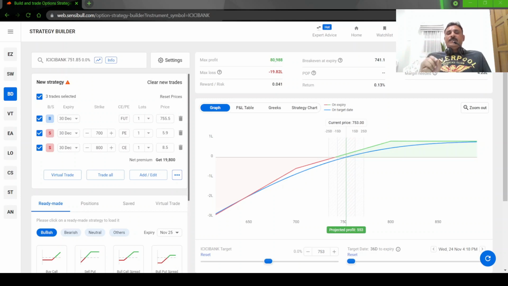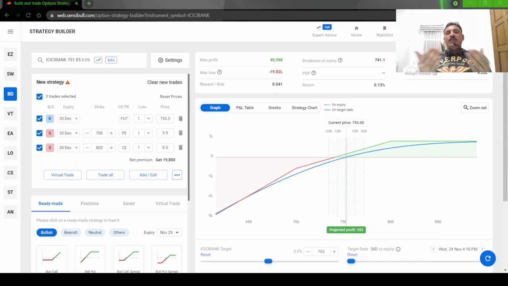So the first adjustment is exit at break even. You will exit with the minimum loss, or you do an adjustment of buying two more puts. One put is for hedging your sold put. The second put is for hedging your long future. You are long in future, the stock is coming down, which means your future will be at a loss. So to hedge that loss, you are going to buy an additional put. So there are a total of two puts you have to buy.